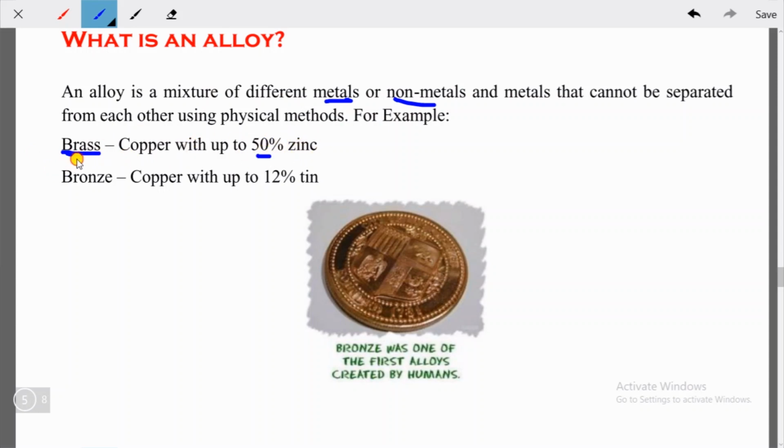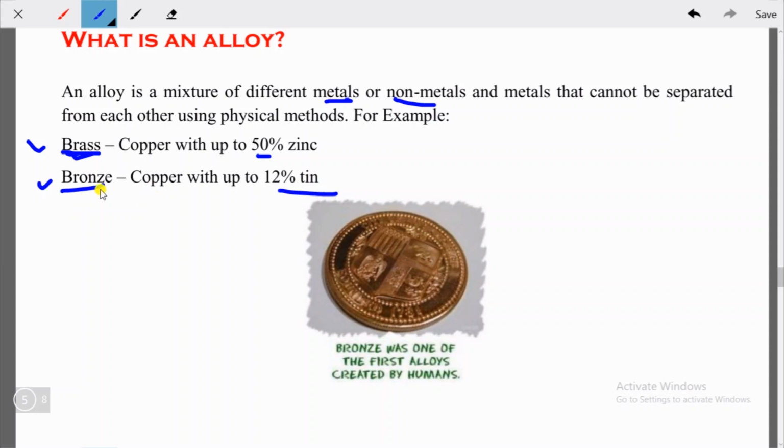And we know about bronze. So bronze is what? When 12% of tin is present inside copper, this is called bronze. Basically these are alloys. We know about bronze because whenever someone gets the third prize in a competition, they get a bronze medal, isn't it? First prize is gold, second prize is silver, third prize is bronze. Bronze is a composition, not a pure substance. Bronze is an alloy.